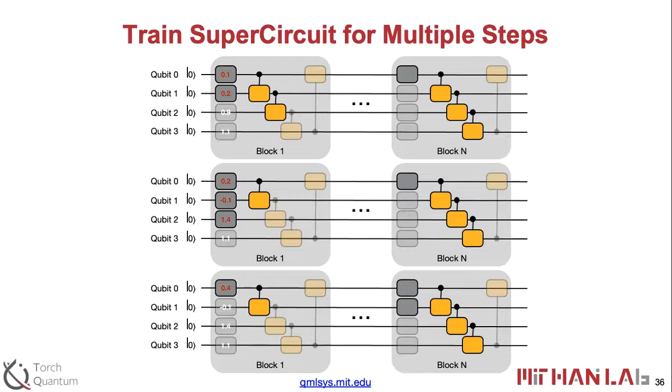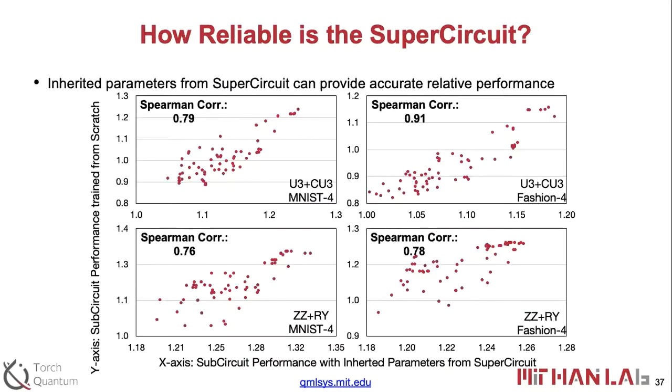Cool. Any other questions? Okay, so as we mentioned before, we have a very important hypothesis, which is that the performance with the inherited weights or the inherited parameters is order preserving to the final performance. So here we show some empirical results. The x-axis here is the SuperCircuit performance with inherited parameters from the SuperCircuit we just trained, right?